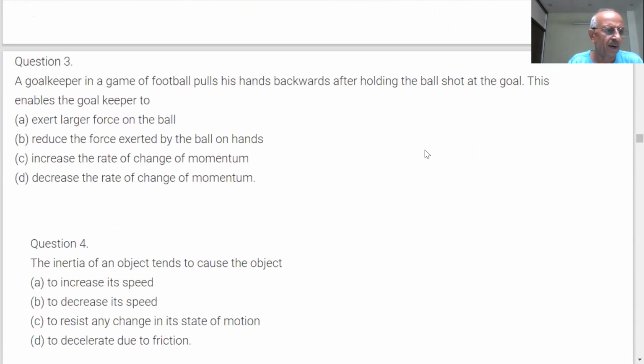Next question is on the screen. A goalkeeper in a game of football pulls his hands backward after holding the ball shot at the goal. This enables the goalkeeper to exert a larger force on the ball. Is it correct? No, sir, wrong. Reduces the force exerted by the ball on his hand. Sir, this is correct.